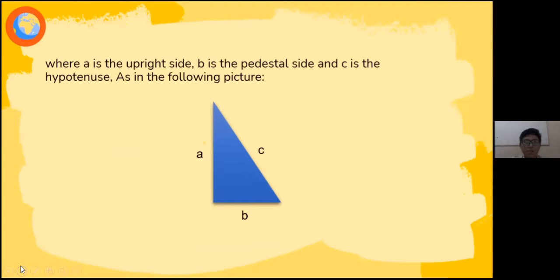Where A is the upright side, B is the pedestal side, and C is the hypotenuse, as in the following picture: A, B, and C.